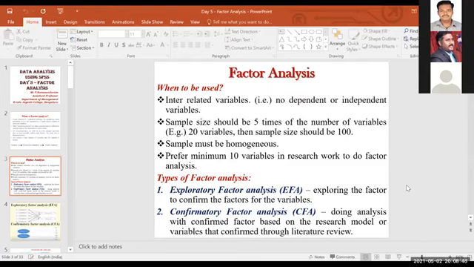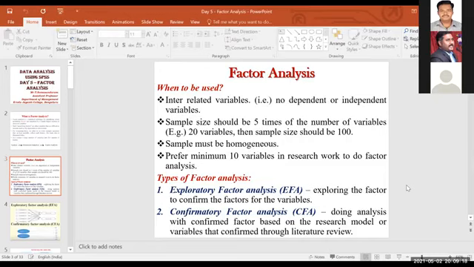So if you want to get the rotated component output table, we should have a minimum of 100 samples. That means a minimum of 20 variables. Don't do factor analysis with 10 variables. I'm talking about the minimum; maximum you can have more. At least 20 you should have. If you have 20 variables and only a 25 sample size, please don't do factor analysis, you won't get the rotated component output table. If you want, you can try.